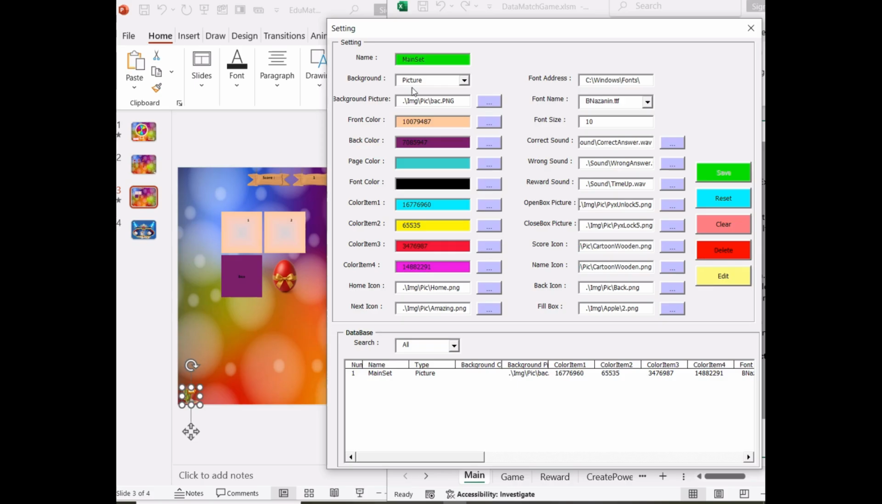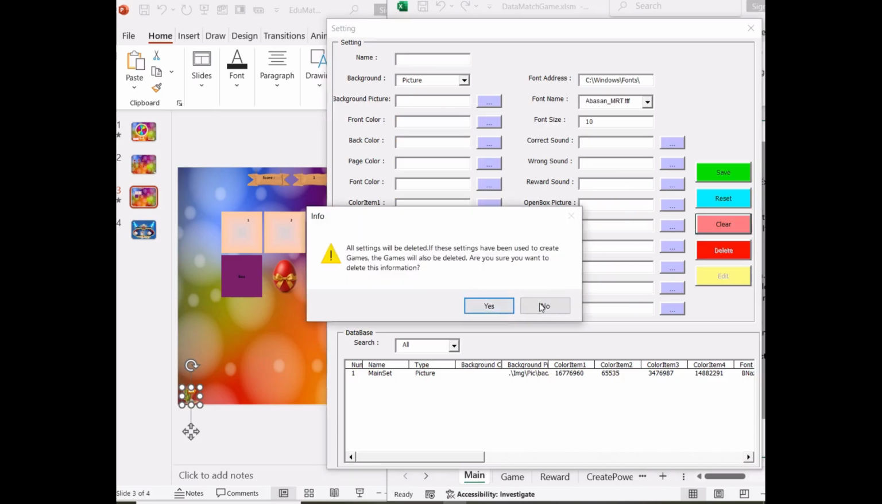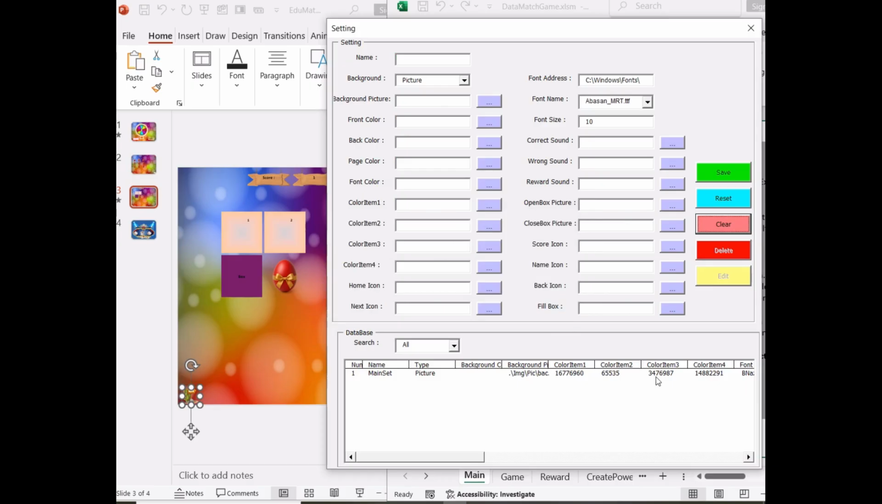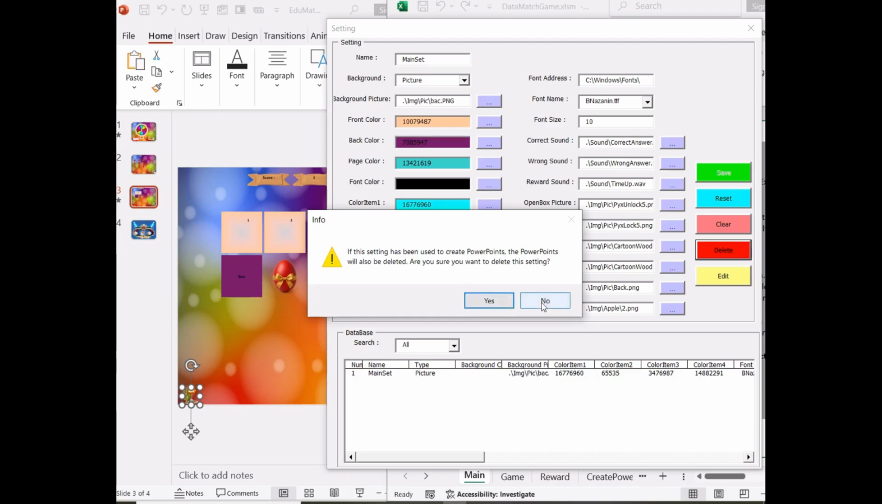Save. When all the information is completed, pressing this button will save the settings in the settings table. Reset. Clears all text fields so new data can be entered. Clear. Deletes all settings from the settings table. If any games are linked to these settings, they will be deleted along with their PowerPoints.